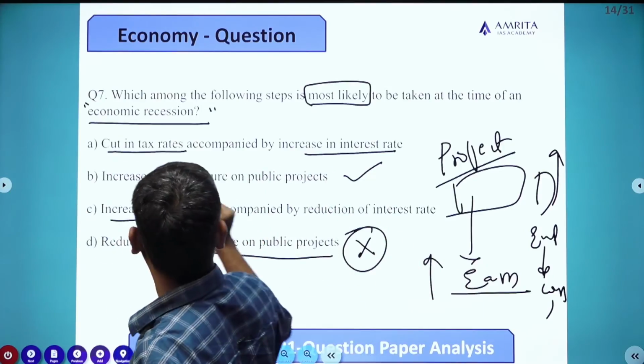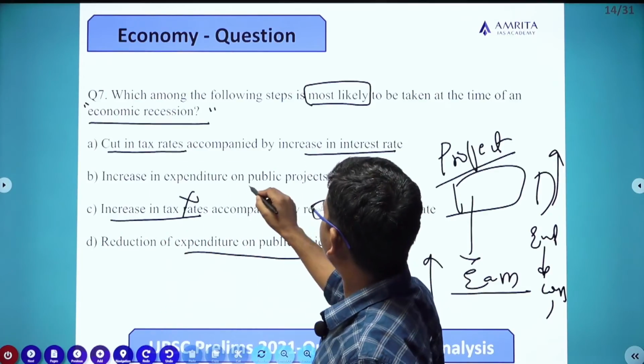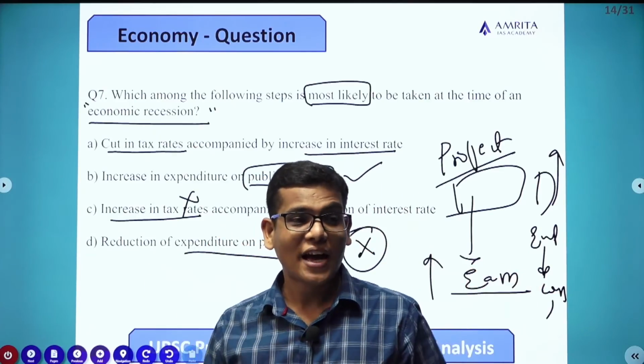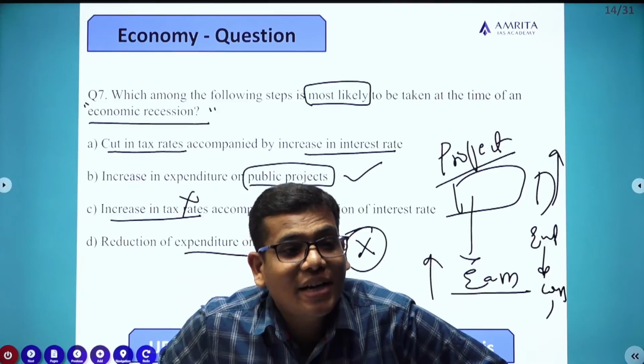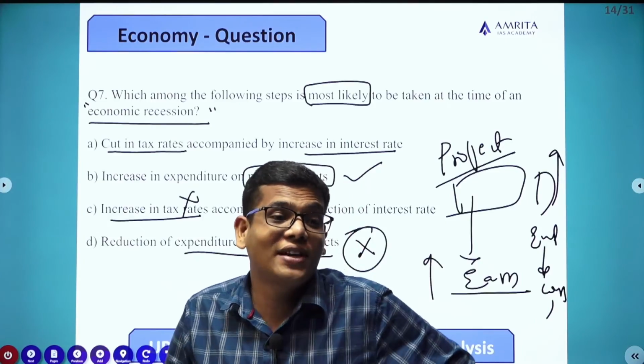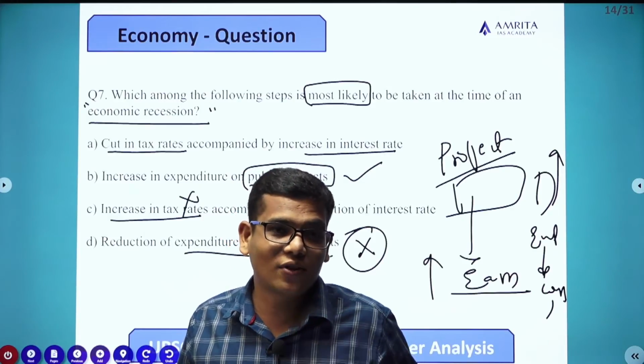But the government can do one more thing also. Instead of public projects, they simply pump money into the economy. Simply pumping money may not be the effective way of dealing with the economic crisis. You have to be very careful.